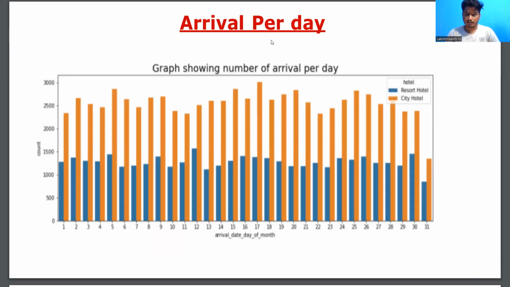So, arrival per day. We also have data with the day and the month on which customers visited our hotel. Like in the first month, we have displayed our data over there. There is also city hotel data as well as resort hotel data, where the number of arrivals per day to month has been displayed.